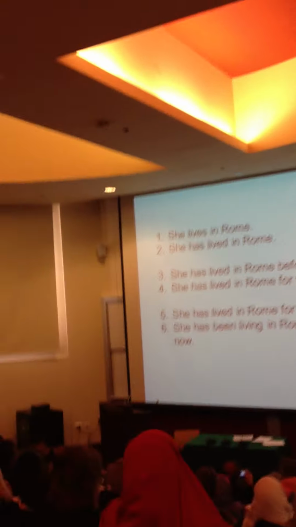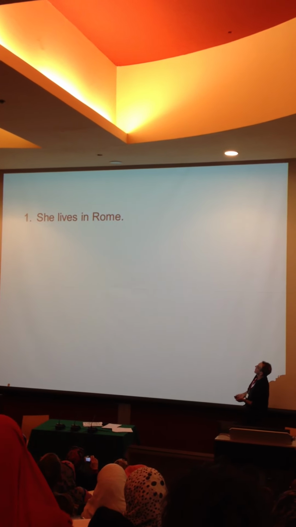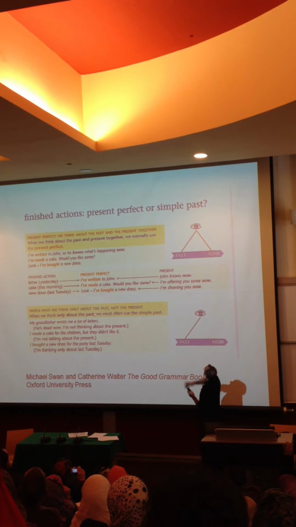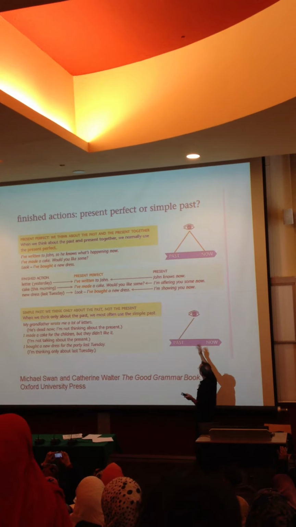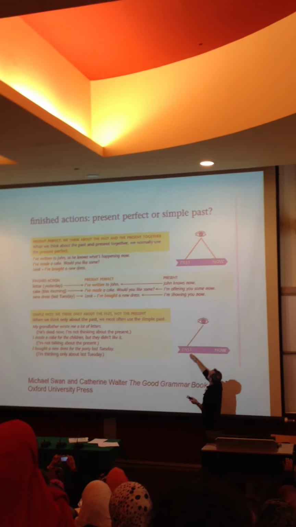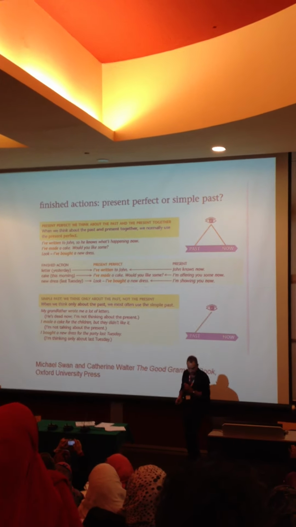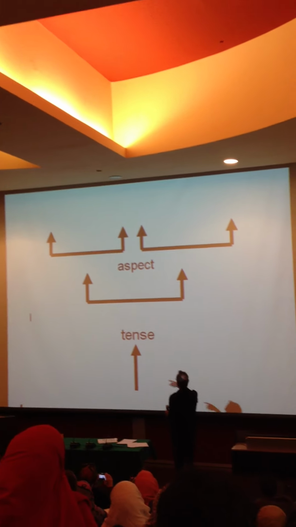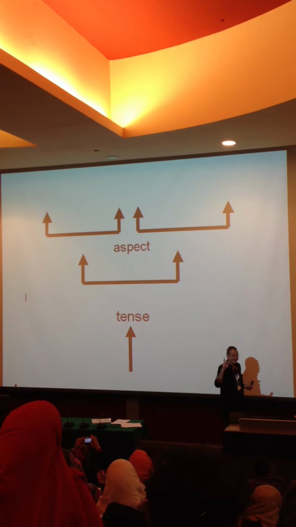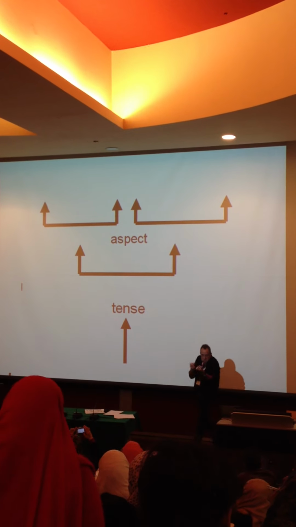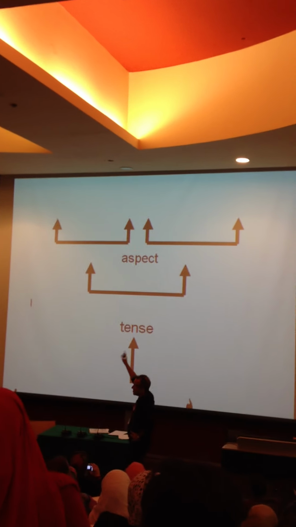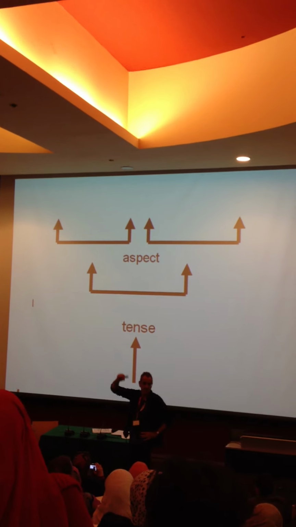Okay, so, wow. We now have the whole system in place. This is from a grammar, which is quite nice because it shows it as little eyes. Again, looking over your shoulder, just at the past only, or the past and the present together and how they connect. So this is the system: we have a choice of two tenses, which used to be called past and present, but we technically call them non-remote and remote. And we have a choice for each tense of two aspects, the same two aspects, progressive and perfect.